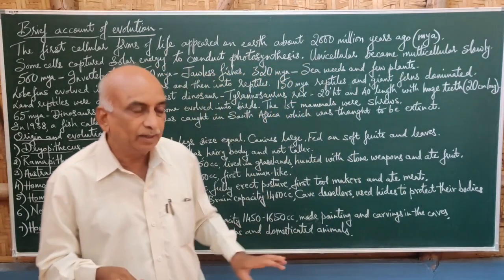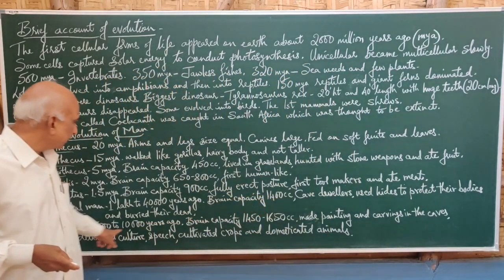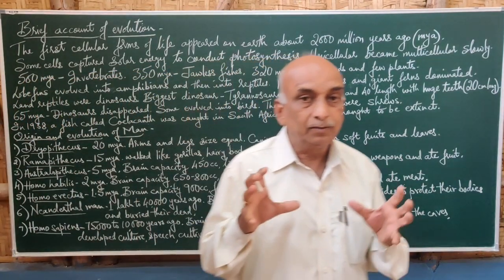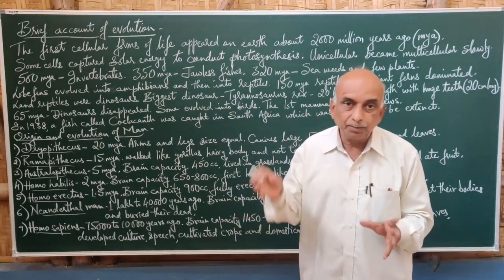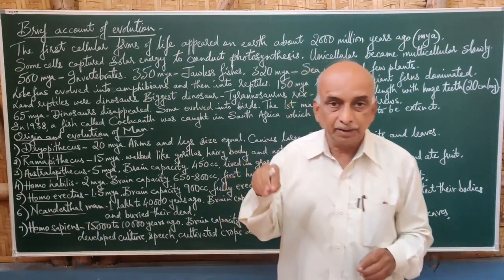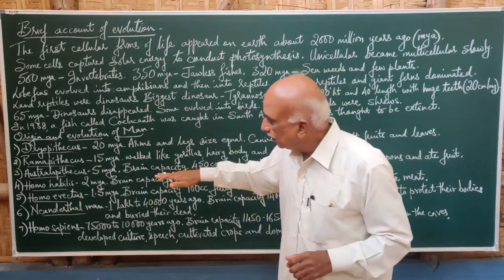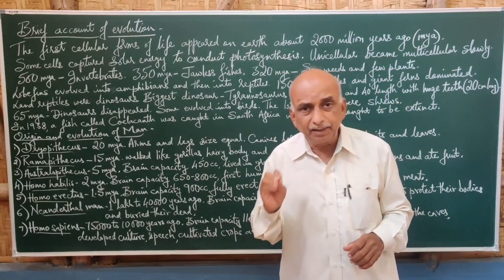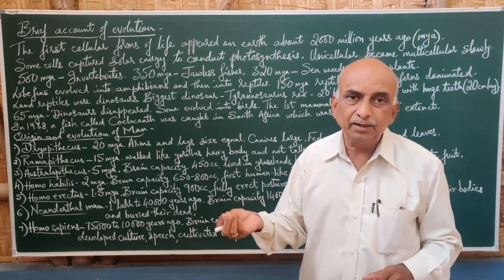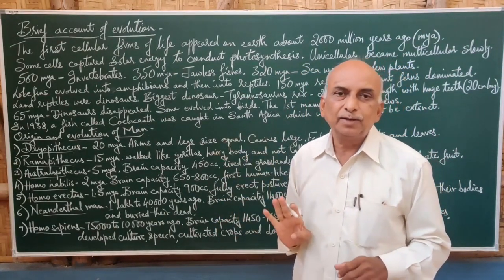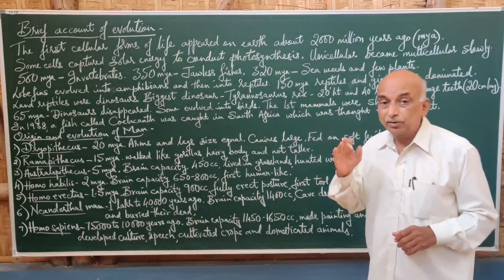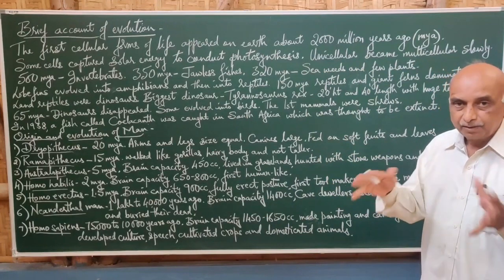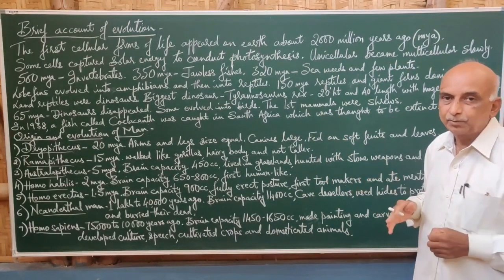Then he used to move, and he used to live in the caves, and he used to bury the dead. He thought that the dead ones should be buried so that there would be no foul smell. Till Homo erectus, they had no knowledge of burying the dead ones. Whenever an animal died, they used to leave it as it was. But Neanderthal man thought about burying the dead ones so that there would be no foul smell, to keep a somewhat clean environment.